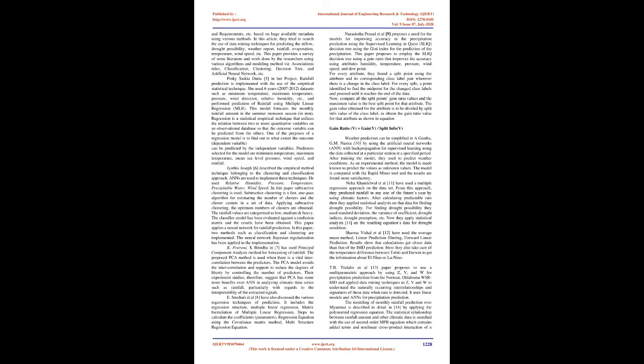Presently, water resource management has become the most challenging, interesting, and fascinating domain around the world for the last many years. Scientists tried to predict the rainfall, flood warning, water inflow, water availability, and requirements, etc. based on huge available metadata using various methods. In this article, they tried to search the use of data mining techniques for predicting the inflow, drought possibility, weather report, rainfall, evaporation, temperature, wind speed, etc. This paper provides a survey of some literature and work done by the researchers using various algorithms and modeling methods, viz. association rules, classification, clustering, decision tree, and artificial neural network, etc.